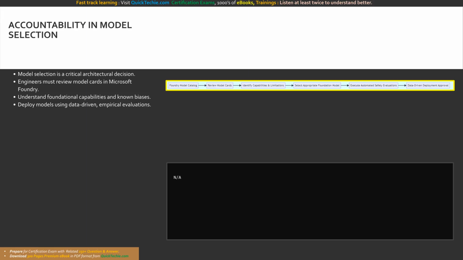Starting in the Foundry model catalog, engineers review model cards to identify capabilities and limitations. Only then do they select an appropriate foundation model. The model is then subjected to automated safety evaluations, which dictate the final data-driven deployment approval.